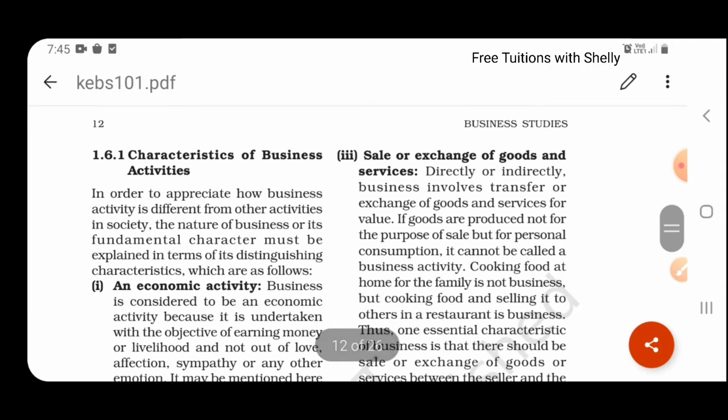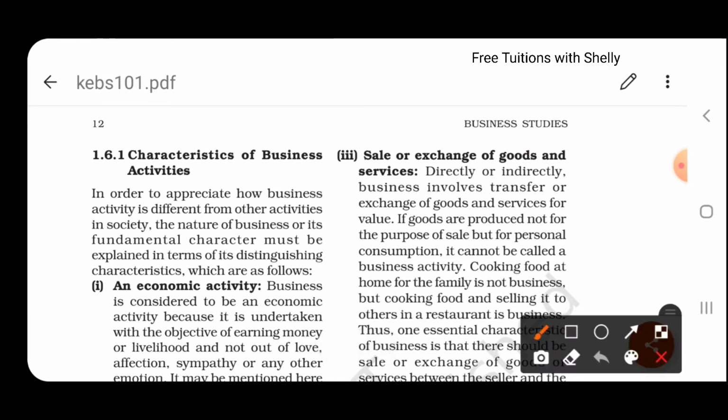Third one is sale and exchange of goods and services. That is, directly or indirectly, business involves transfer or exchange of goods and services for value. That is, in the case of selling, when you are providing some goods to someone else, in return we are getting money. So we are exchanging the goods to someone, in return we are getting money. So there is an exchange of goods or services taking place in business. That is meant by sale or exchange of goods and services.